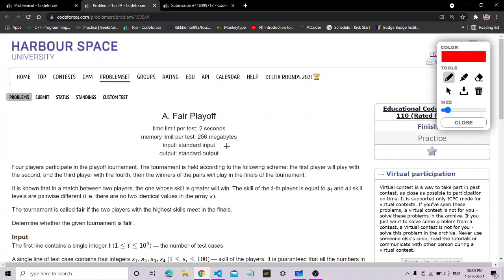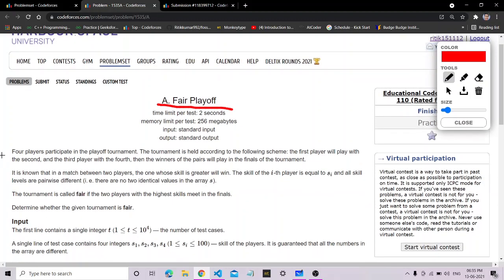Firstly, I prefer that you also read the question once, but I am here to make you realize how to approach this particular question. So let's get started. This is the Fair Play question. Four players participate in the playoff tournament.